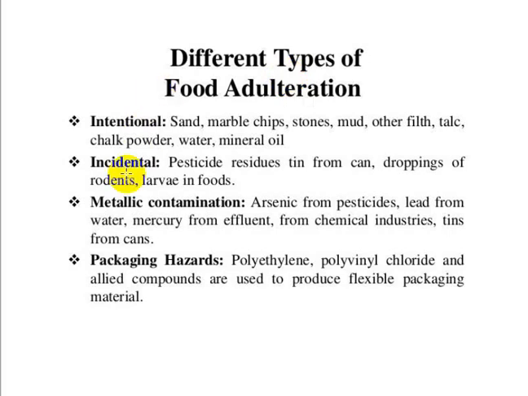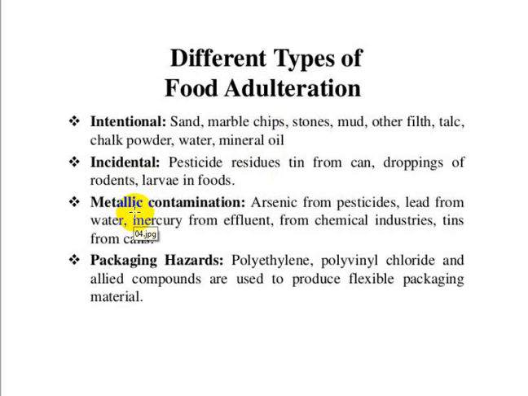Purposefully they are doing it. Incidental means by mistake or by some accident it may be added. For example, if you are storing any food substance in a tin or can, then some residues may be present, and also presence of larva inside the food, which we can see in mango or many vegetables like bendi. So they are called incidental. By accident it may be present inside the food, so unknowingly it is present.